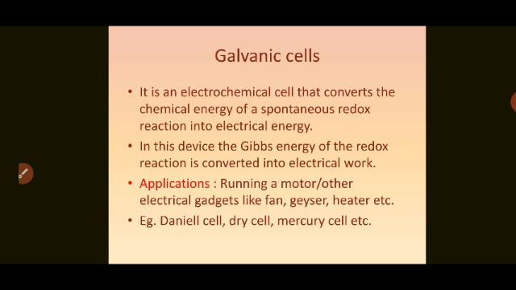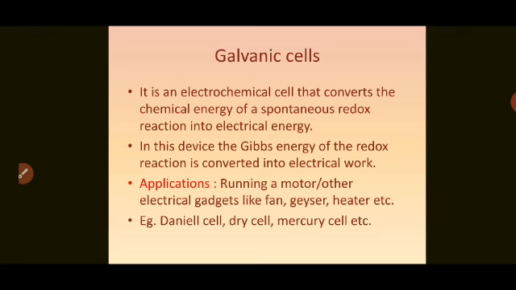These are therefore called galvanic cells or voltaic cells. It is an electrochemical cell that converts the chemical energy of a spontaneous redox reaction into electrical energy. In this device, the Gibbs energy of the redox reaction is converted into electrical work.